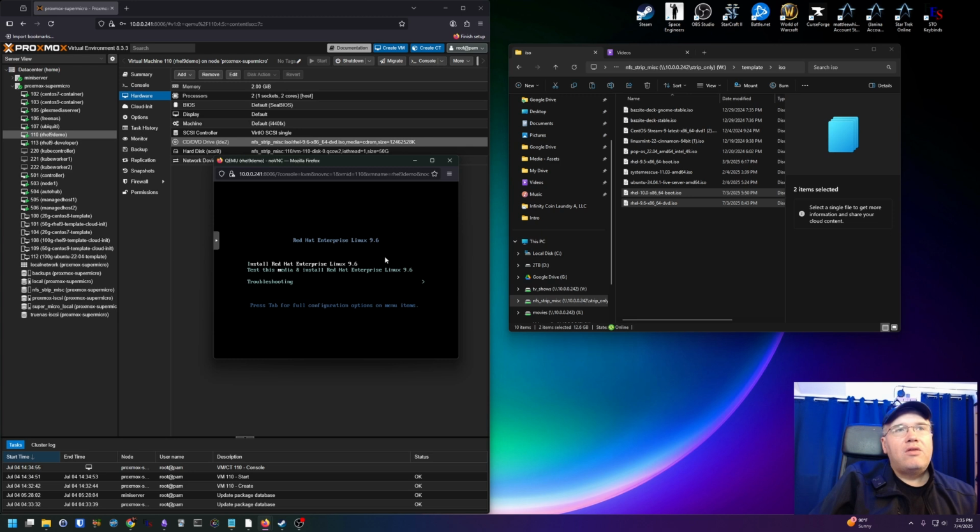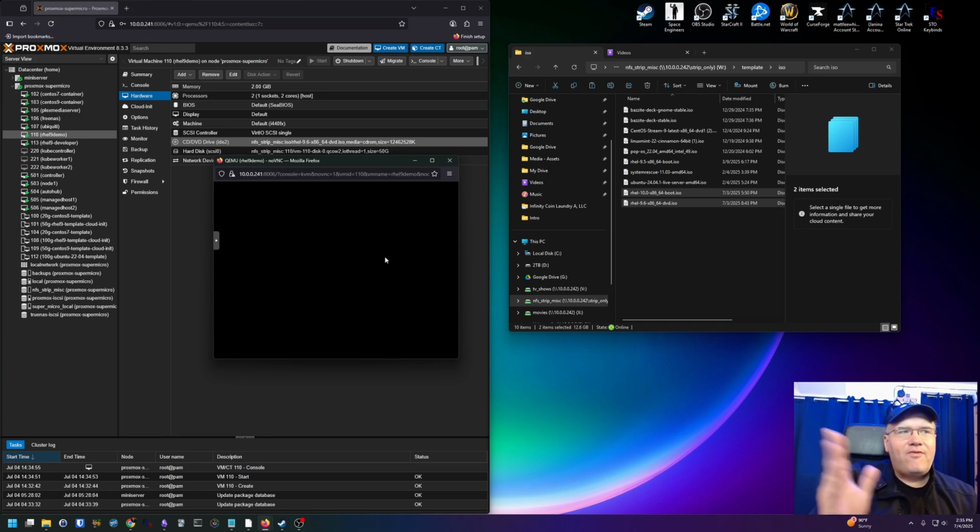Okay. So we're going to choose install Red Hat Enterprise Linux 9.6. And as we go through this, I'm going to fast forward anything that takes a long time or cut it out. Feel free to pause at any time if your system needs to catch up.